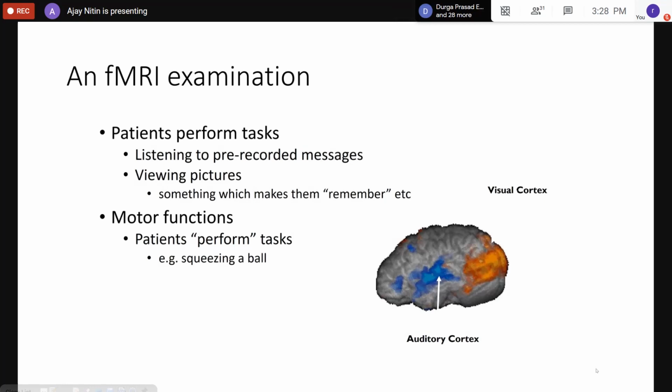For example, if a person comes saying that he is suddenly stammering, he can't speak fluently, then you look at the auditory part of the brain. You ask him to say some words, then ask him to keep quiet, and image like that. Or if he has some problem in movement of his legs or hands, you give him a task, move a leg, move a hand, and so you basically have two states.